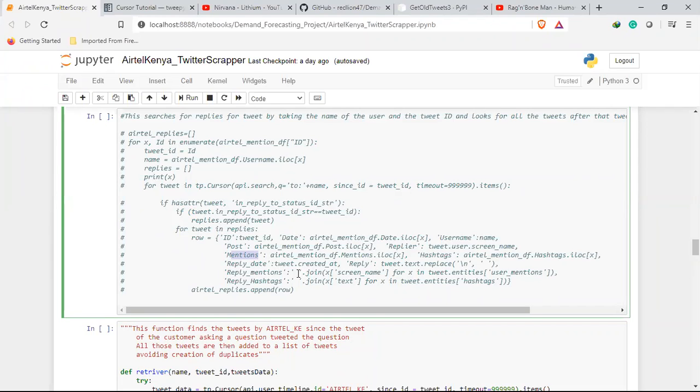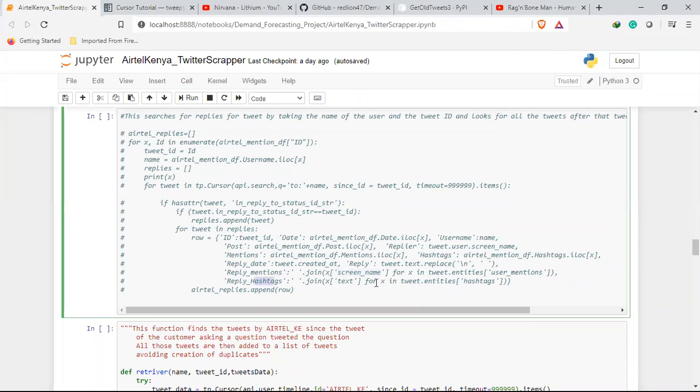And something I noted with the attributes: you need a little bit to understand the hierarchy of the different attributes for each tweet, to be able to really get down to it. This simply means that I'm looking for the entities attribute, and under that I look for user mentions, and for each of those I go for screen name, just to make sure I get the mentions that have been mentioned there, and also the hashtags.